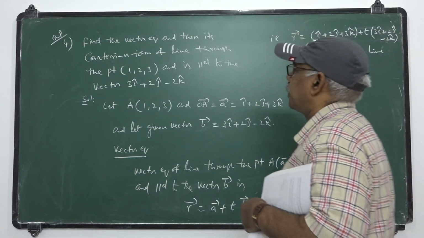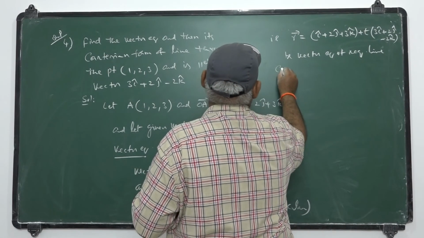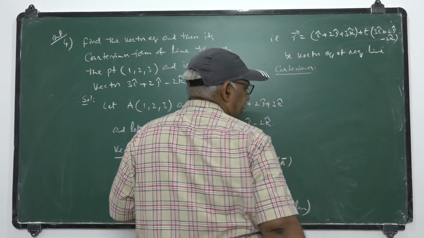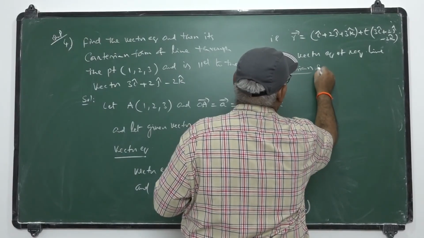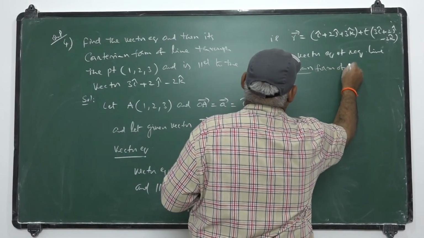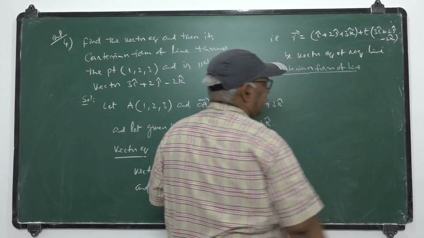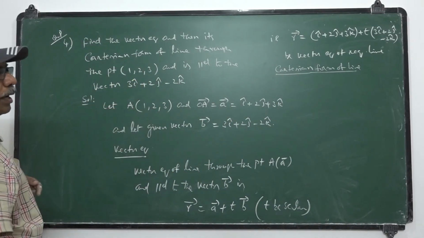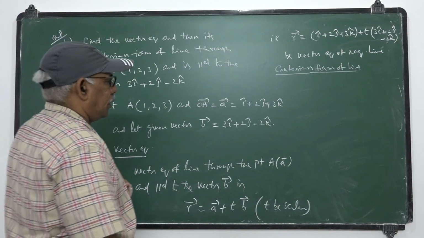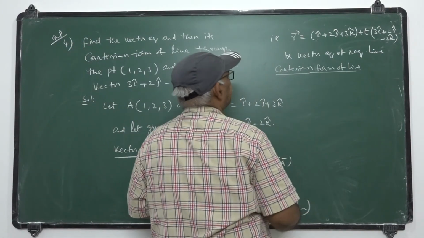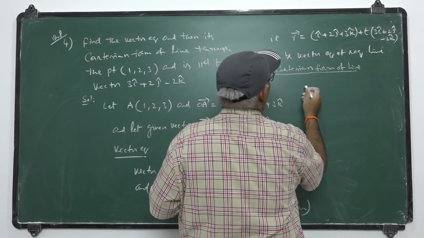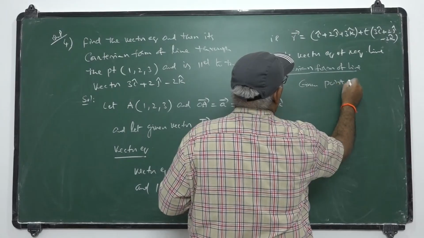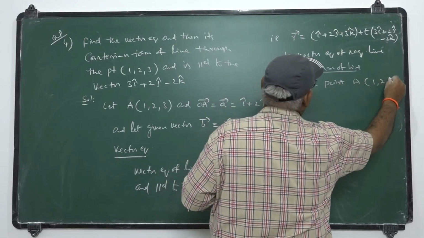Now coming to the Cartesian equation, its Cartesian form. The Cartesian form of the line that passes through the point and is parallel to this vector B bar. Given point here, point A is 1, 2, 3.